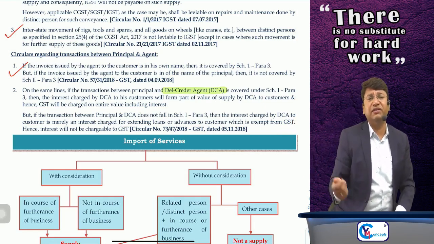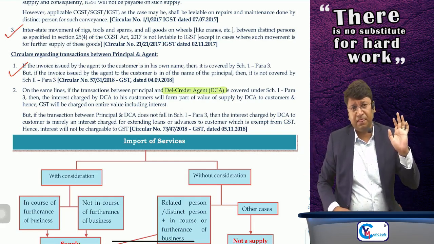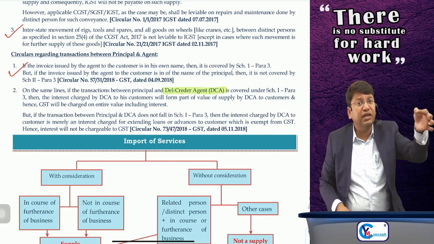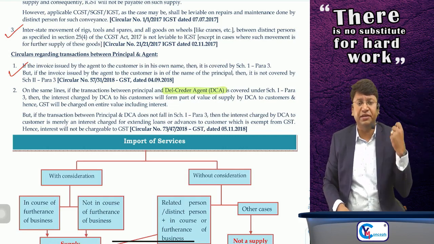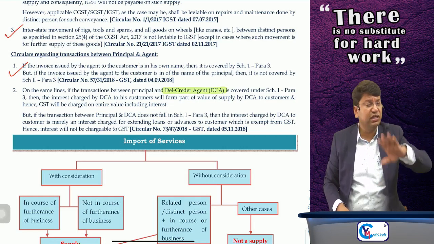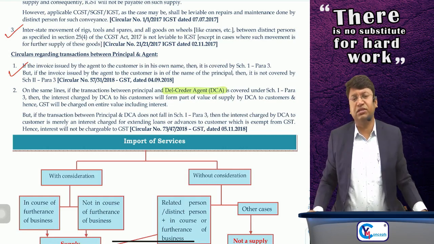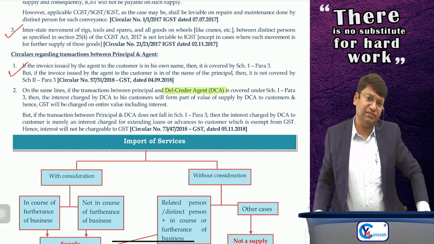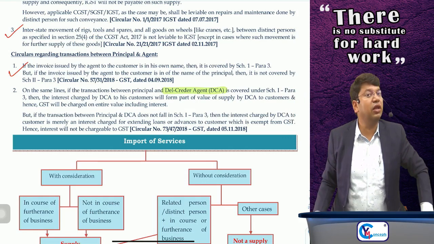Otherwise, if you are just giving loans or advances to your customers or any other person, and you are receiving any interest, suppose you have made some deposits in the bank, fixed deposit FD, and you are getting the interest, no GST is chargeable on the interest which is earned on loans and advances. It is exempted from GST under the mega exemption list, notification number 12 of 2017.